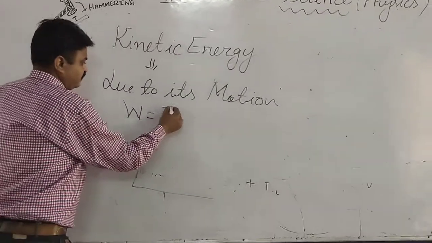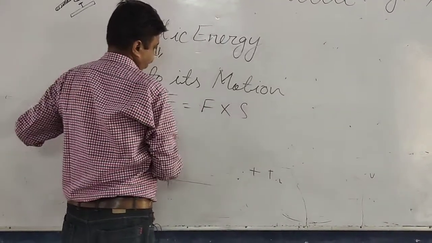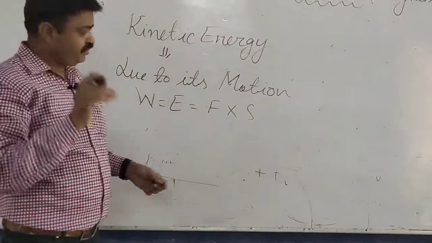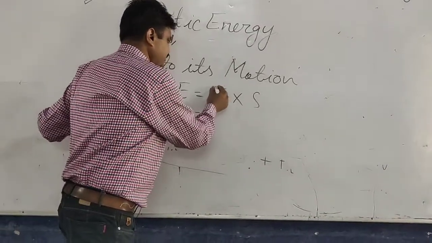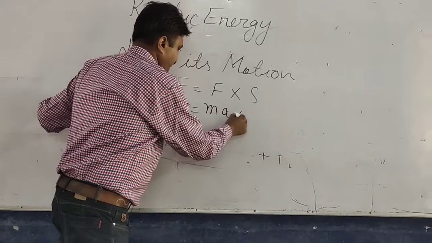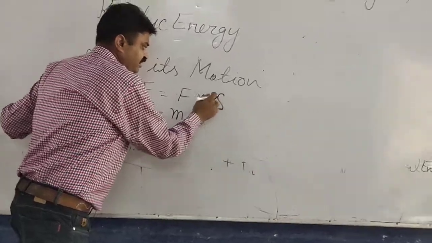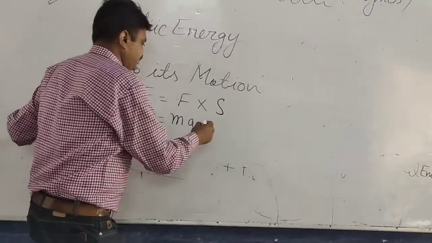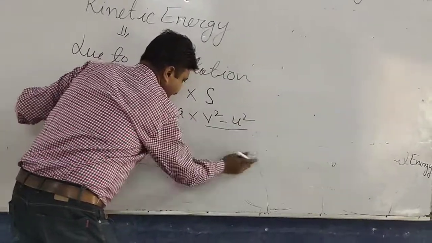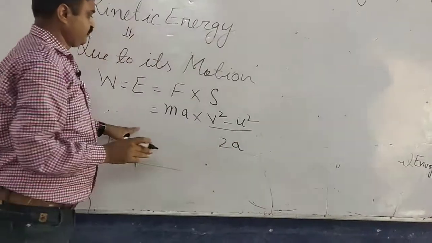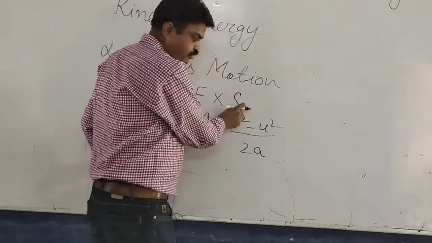It is work is equal to energy, and energy in this case is F into S. Now here, if we put the value of force, what is it? It is ma. Now with the help of the equation of motion, if we put the value of S here, it is (v square minus u square) upon 2a. This value we get from the equation of motion.